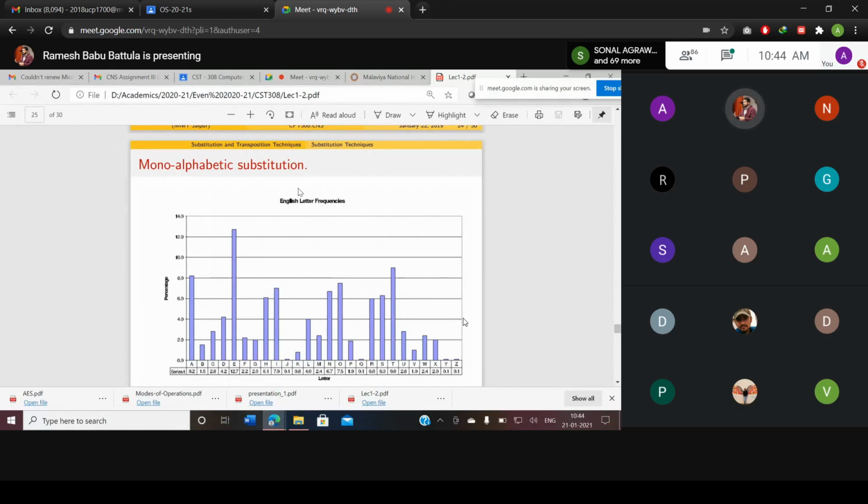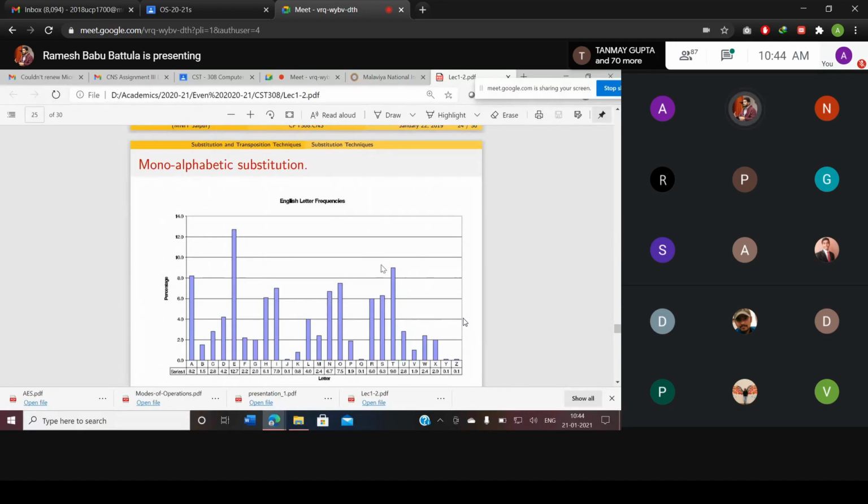How will a cryptanalyst analyze it? He is going to check the frequency of each and every letter. The frequency of use of these letters is given here. The highest usage is E, almost up to 12.5 percent.